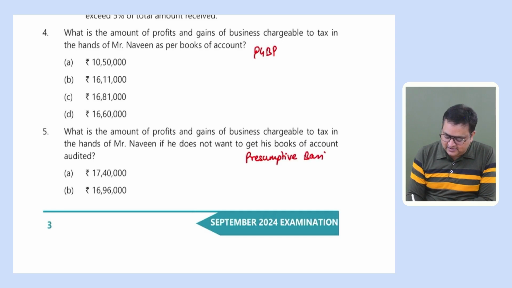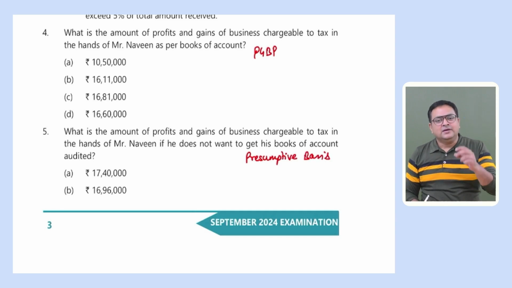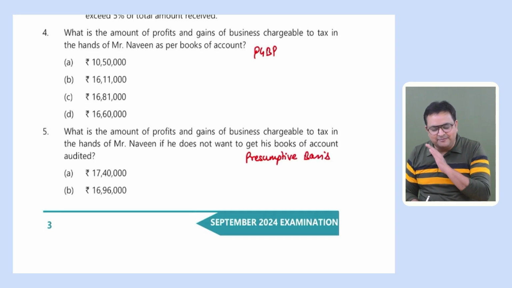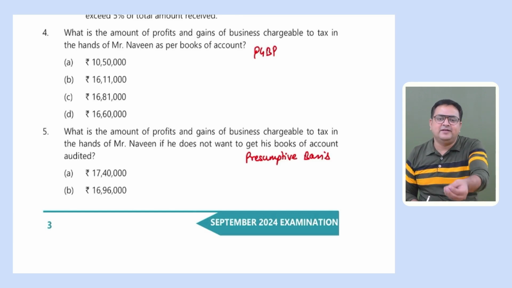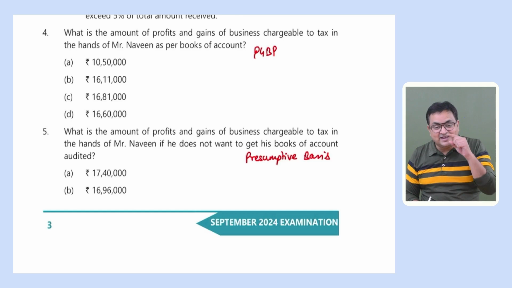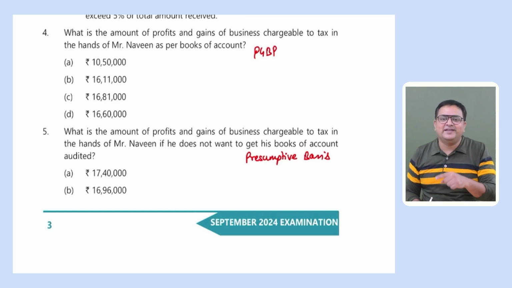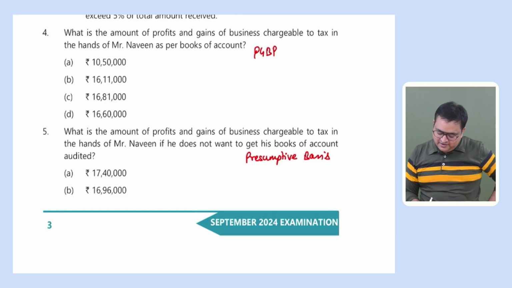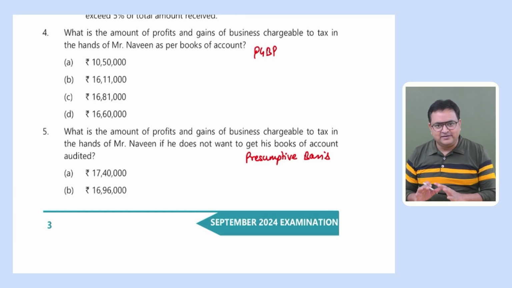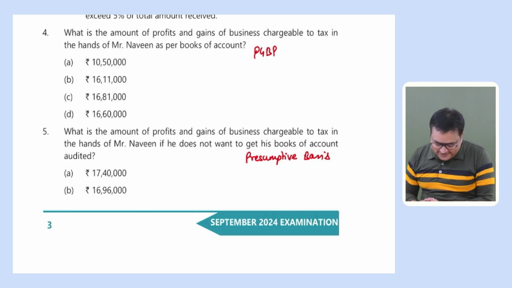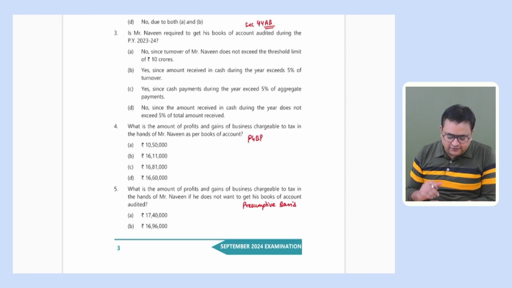See how they are cleverly asking the question. They could have asked in a simple way, what is the presumptive income under section 44AD? But they are asking, if the assessee does not want to get their accounts audited, what would be the income? Nothing but the presumptive income. We will tell them that we are smarter than you. Okay, so we got an idea of the 5 questions.